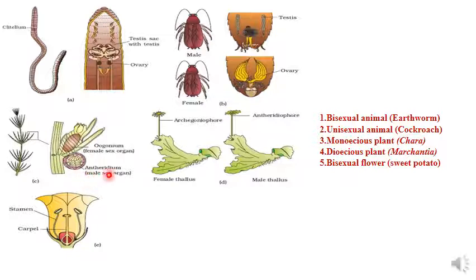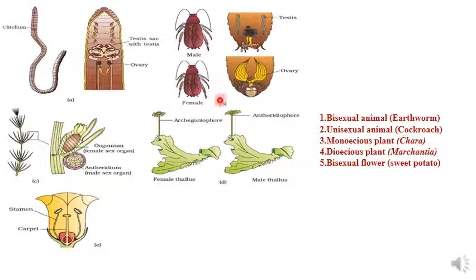You can see here in Chara, the male sex organ known as antheridium, and the female sex organ known as oogonium. Male sex organ is known as antheridium and female sex organ known as oogonium is present in the same plant itself. So it is a monoecious plant.